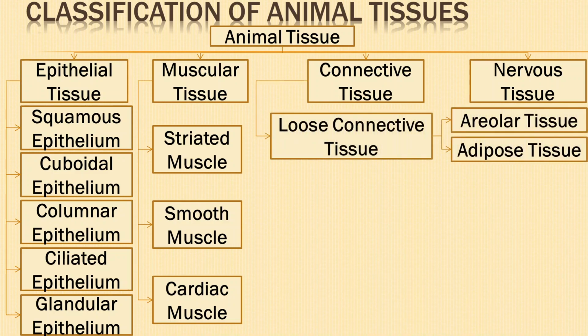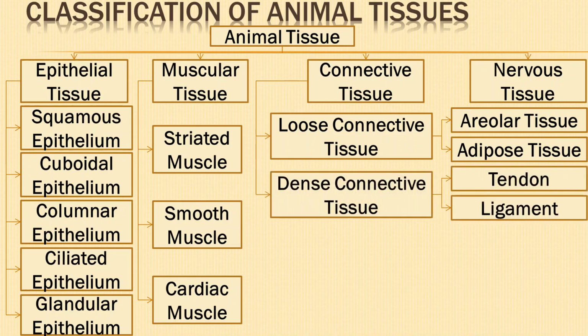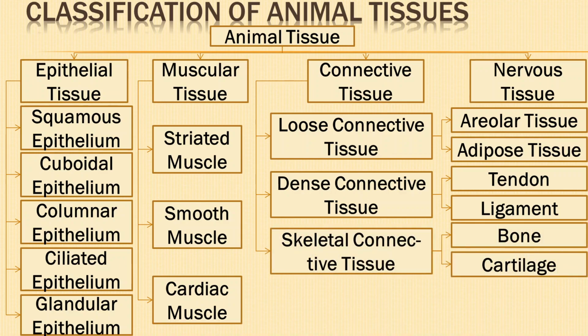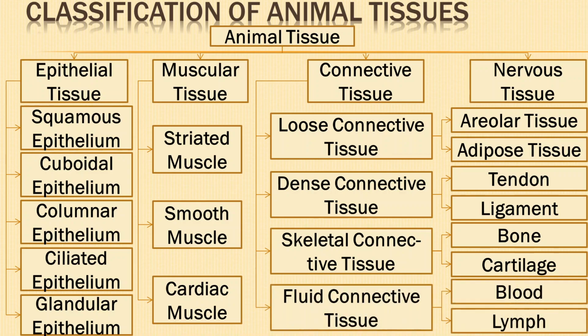Connective tissue may be loose connective tissue like areolar tissue and adipose tissue, or it may be dense connective tissue like tendon and ligament. Connective tissue may be skeletal tissue like bone and cartilage, or it may be a fluid tissue like blood and lymph.